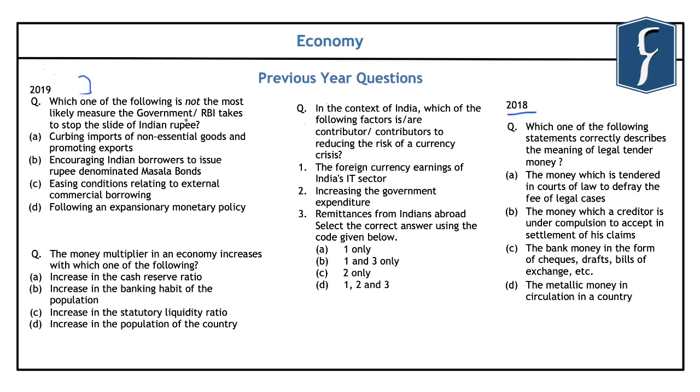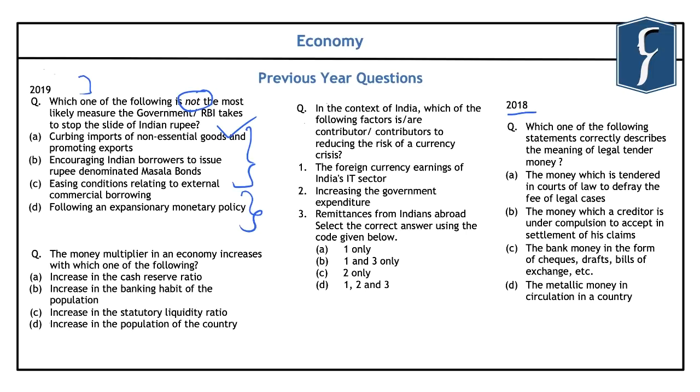And if you go through this question that was asked in 2019, it requires us to identify which one of the following is not the most likely measure the government or the Reserve Bank of India takes to stop the slide of Indian rupee. If you look at all these 3 options, they will help in arresting the fall in the currency or the depreciation of Indian rupee. And only following an expansionary monetary policy will not have any impact on the fluctuations in the exchange rate of rupee against other currencies.